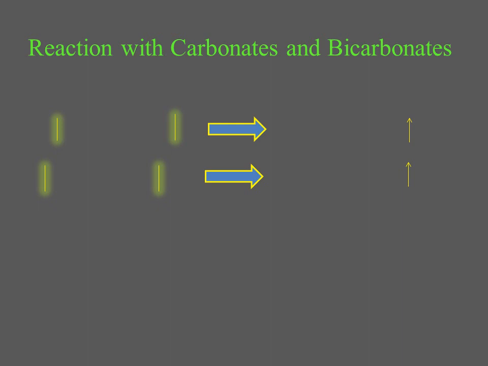This is the reaction of carbonates and bicarbonates with acids. So what are carbonates and bicarbonates? All those compounds which have carbonate ions, CO3 negative, and bicarbonate ions, HCO3 negative, in them are known as carbonates and bicarbonates. So here we have a metal carbonate, CaCO3, or we can say calcium carbonate, reacts with acid.